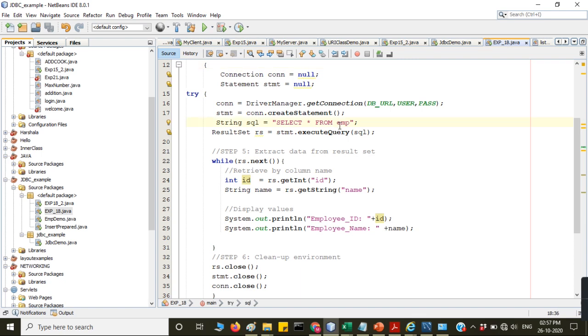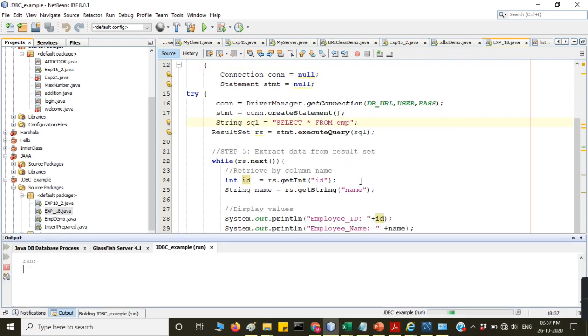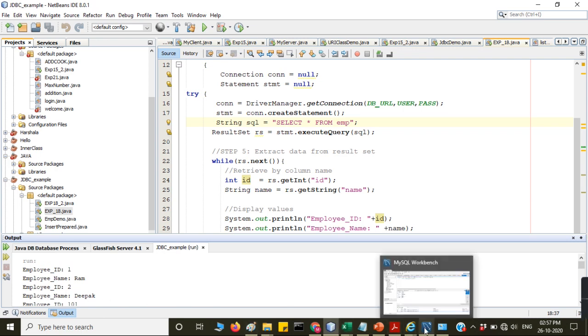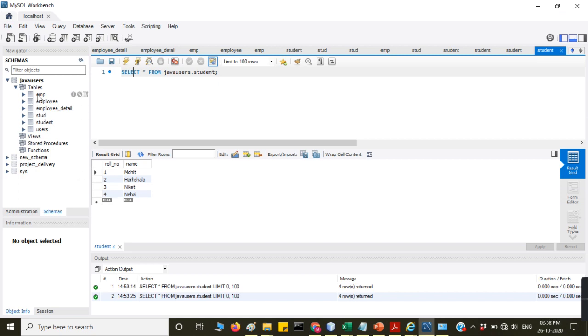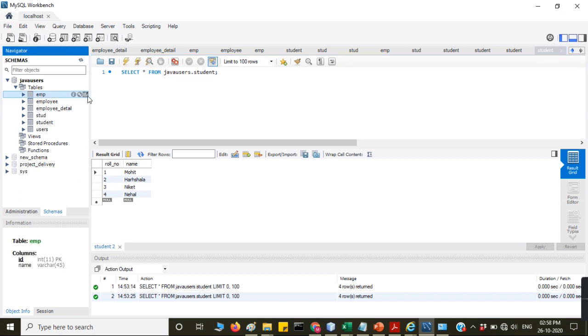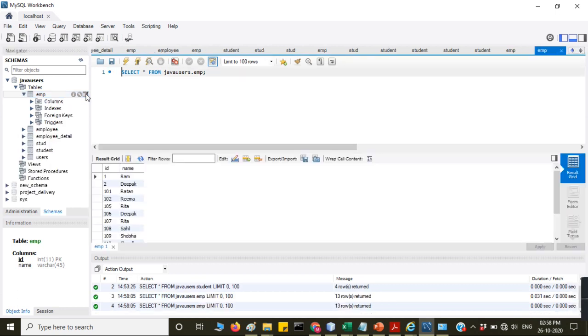Just I am running the code, run this. See, the employee ID is this and the name is whatever is in the table. ID is 1, name is Ram, 2 is Deepak. And what is the EMP? Table name is EMP. We'll see that table, EMP, and if you want to see it, click here. So here the ID and the name, these are the values present in this table. Is it clear?